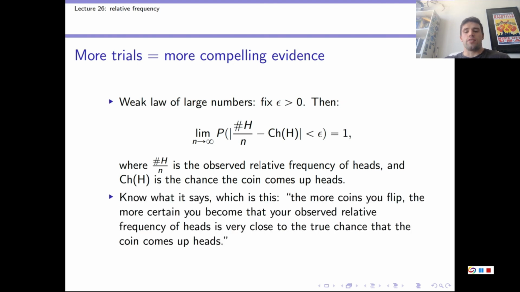And that is to say, as we flip more and more coins, we become more and more certain, that's the probability 1 part, that our observed relative frequency of heads equals the chance of heads.